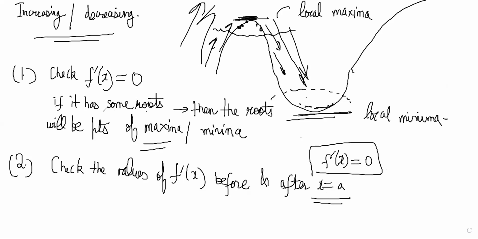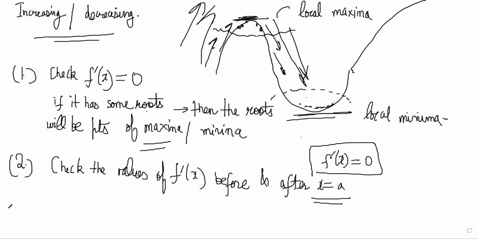So if your function is going from increasing to decreasing, then obviously you will hit a maxima. You cannot hit a minima in that. If the function was first increasing and then started decreasing, it has to be maxima. And how do you know increasing or decreasing? Basically the sign of f dash x.